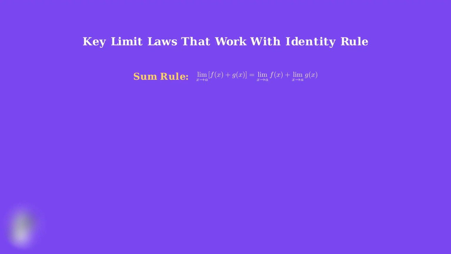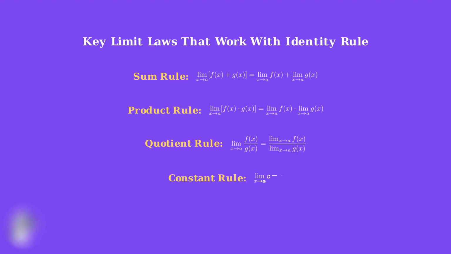Here are the 4 key limit laws we'll use. The sum rule lets us split addition into separate limits. The product rule does the same for multiplication. The quotient rule handles division, and we already know the constant rule. The key insight is that limits preserve algebraic operations. This means we can break apart complex expressions and solve each piece using the appropriate rule.